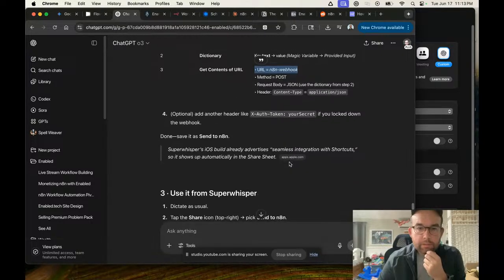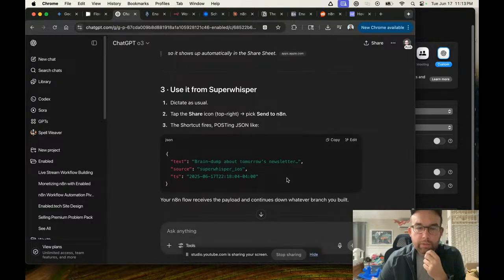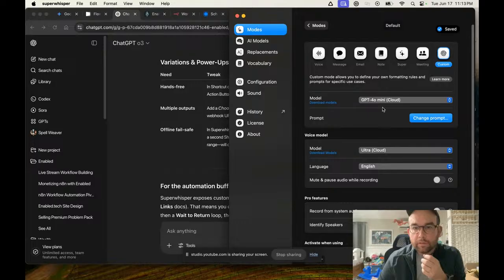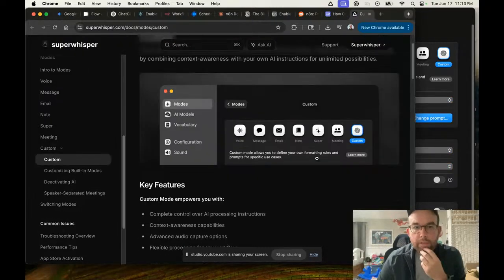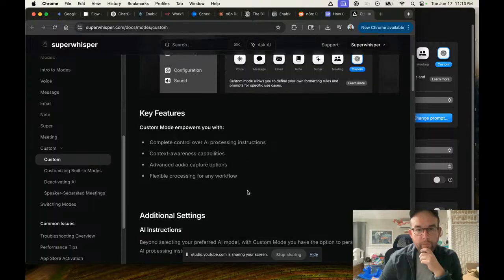What? Tap to share. Shortcut fires. Posting JSON. Okay, so wait. Model, change prompt. Custom mode allows you to define your own formatting rules. Okay. So how can we do this? Custom.